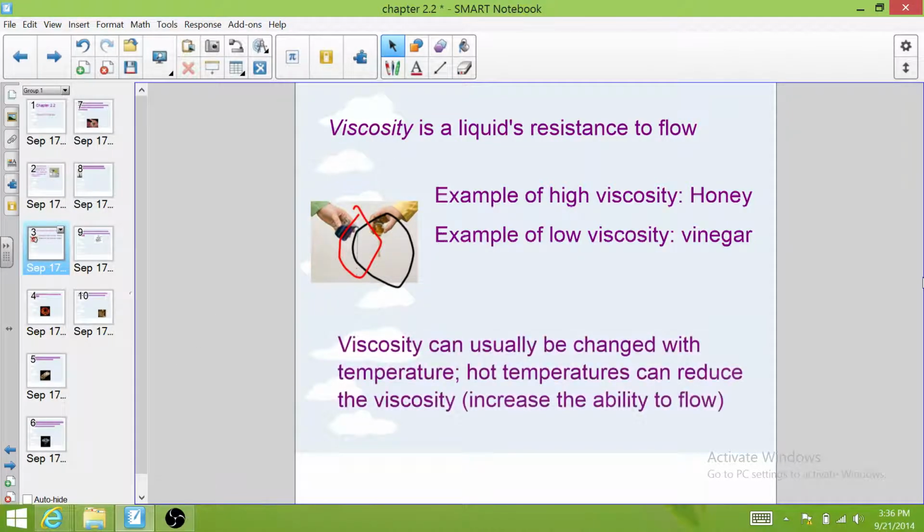Now, viscosity is an interesting physical property because it can actually be changed with temperature. As you increase the temperature in a liquid, the viscosity usually decreases and it flows more easily. That doesn't always happen with physical properties.